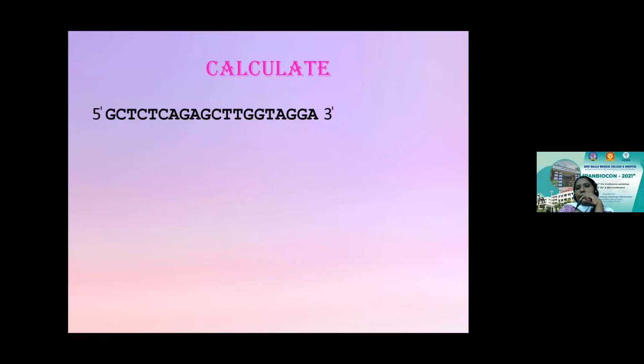I wanted you to perform a simple test. I've given a sequence. If you want to try calculating the melting temperature of the sequence, the participants can go ahead and calculate and give me the answer.